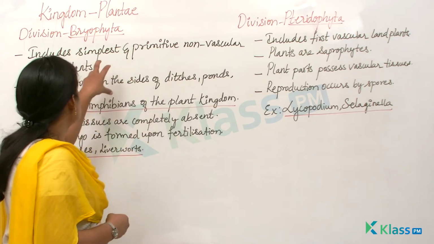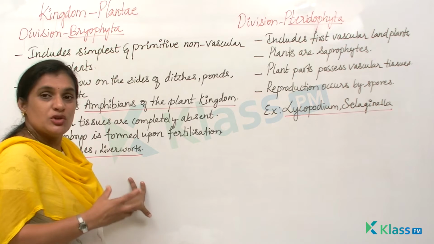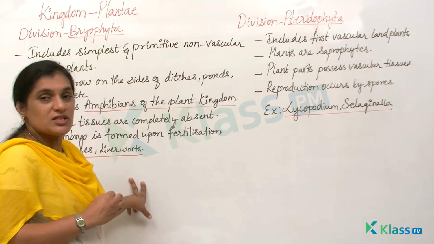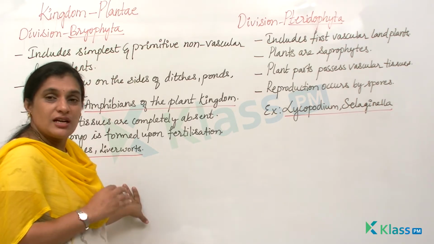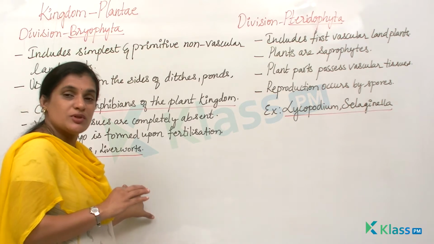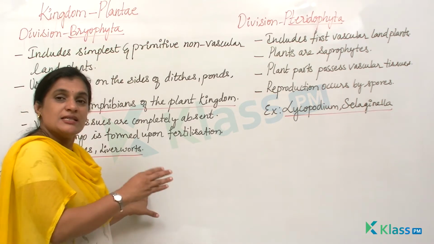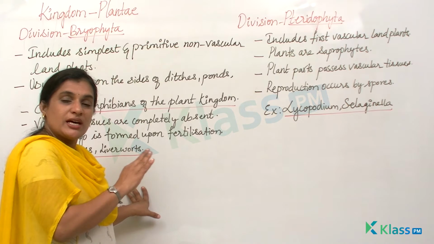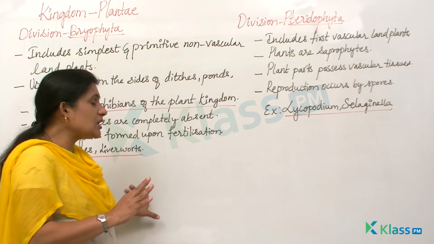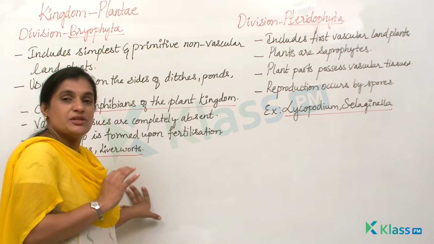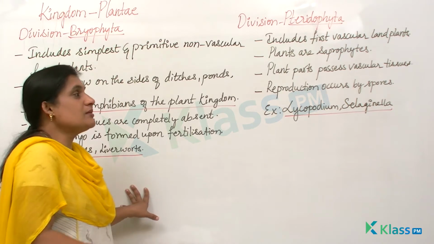So this is about the division Bryophyta. Usually Bryophyta is called the moss plant family. As I've told you, these are non-vascular. That means they do not possess any vascular bundles like xylem or phloem. Though they are land plants, they do not have any xylem or phloem. And these are said to be the amphibians of the plant kingdom.